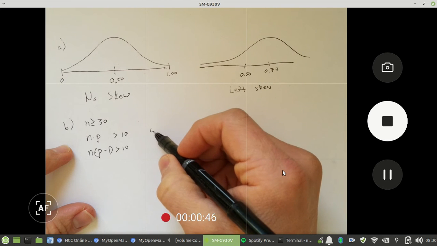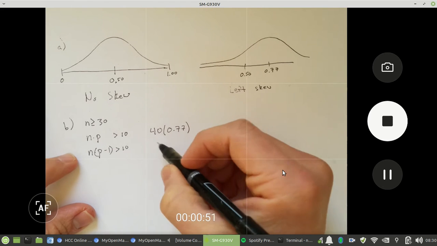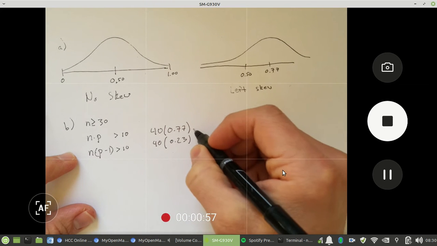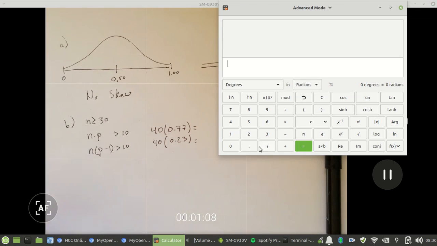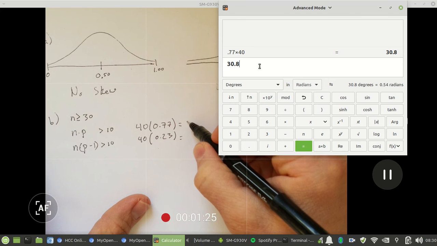So what is n? n is 40. We know what p is. p is 0.77, and 1 minus p is 0.23, right? So if I multiply those together, let me go ahead and do that. I'm going to pause this and pull up my calculator. 0.77 times 40. Oh, sorry, what am I talking about? That's 30.8.